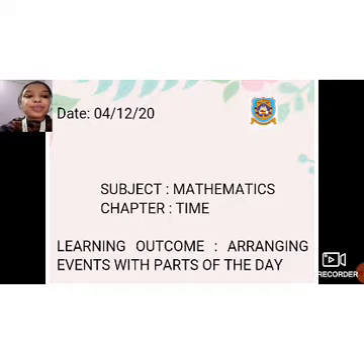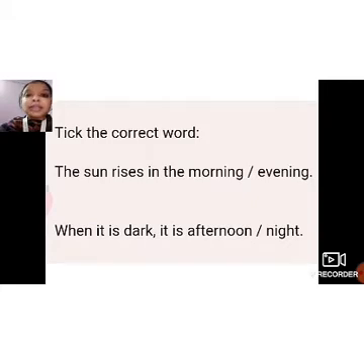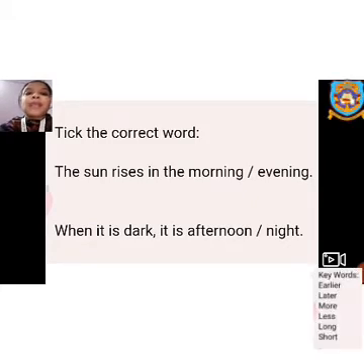Today we are going to do arranging events with parts of the day. We are going to do the practice question from the workbook of the chapter Time. So let us start the class. Before doing the practice question, let us recall what we have learned in the entire chapter. This is the last remaining part of the workbook. So let us recall what we have learned.